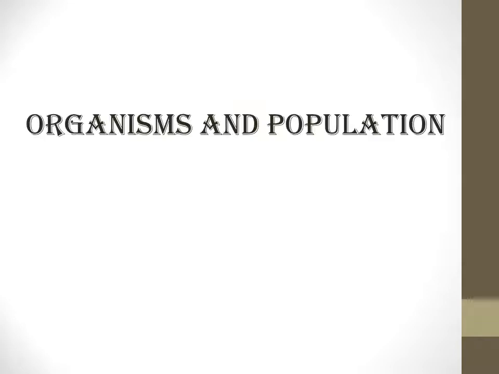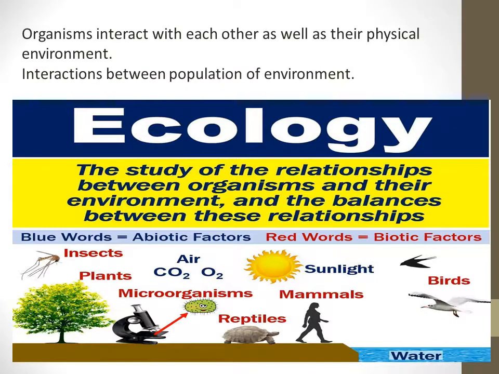After the first unit, we are here to start the 10th unit, that is ecology and environment. In this unit, the first chapter, chapter number 13 of your textbook, is organisms and populations. We'll be starting with this chapter. Now, in this chapter, we are going to see how the organisms interact with each other as well as their